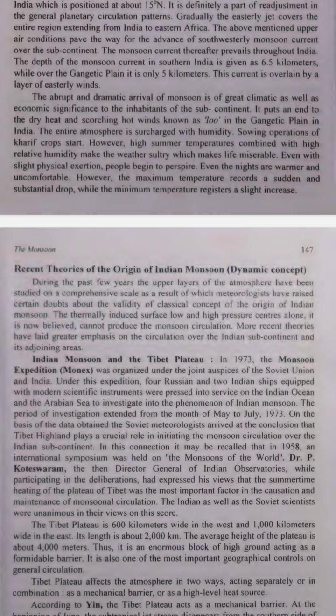Let's break that term down. Warm core means the center is hotter than the surrounding air. Anticyclone means the air moves outward from the center. Example. Imagine a hot pot in the middle of a cold table. The heat spreads out from the pot to the surroundings. The Tibetan highland acts like the hot pot.